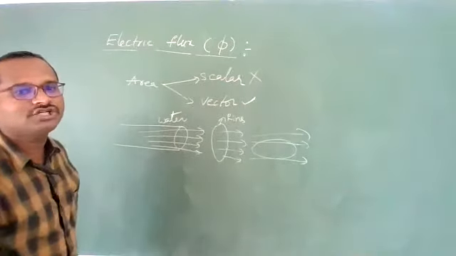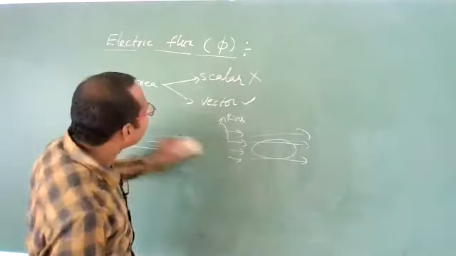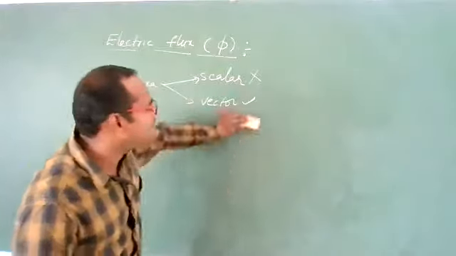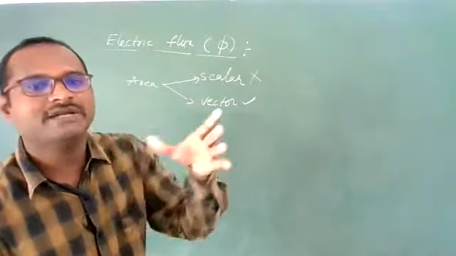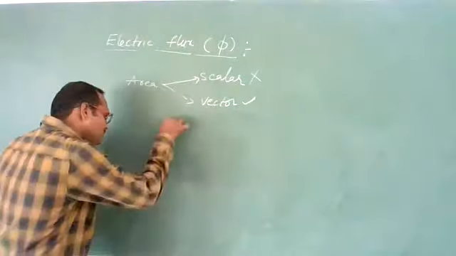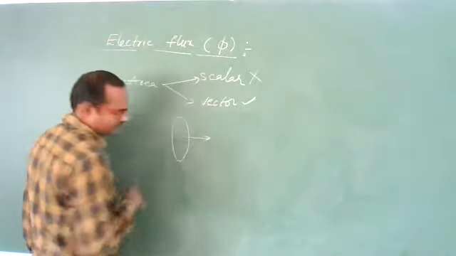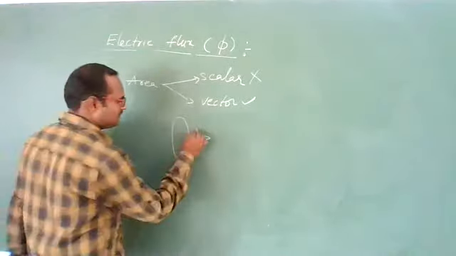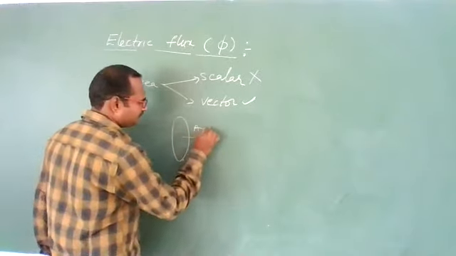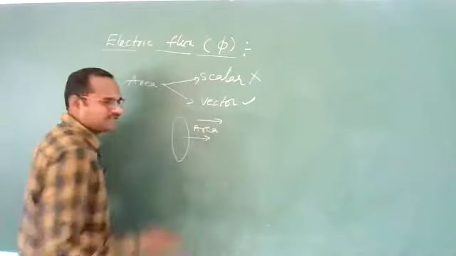What will be the direction of that area, sir? Direction of area. Area is a vector quantity. Area direction is always perpendicular to the surface. Let us suppose this is the ring. Then the area vector will be in this direction. This area vector. Area vector will be in this direction.